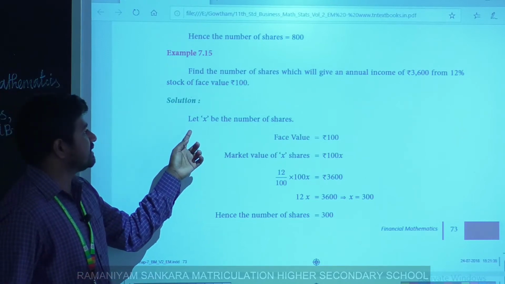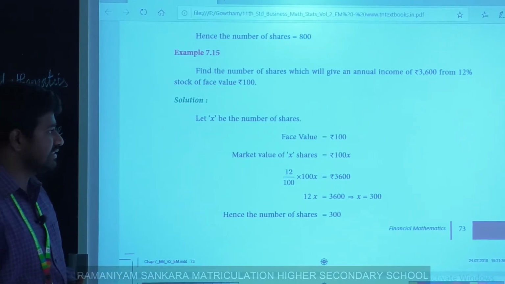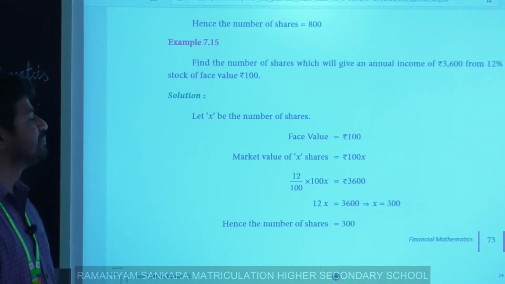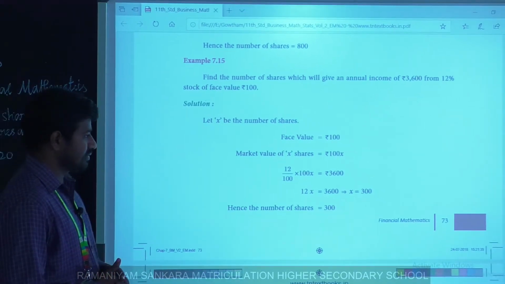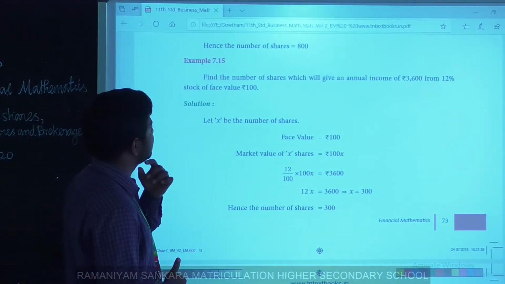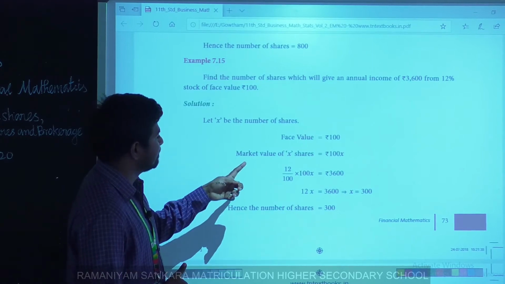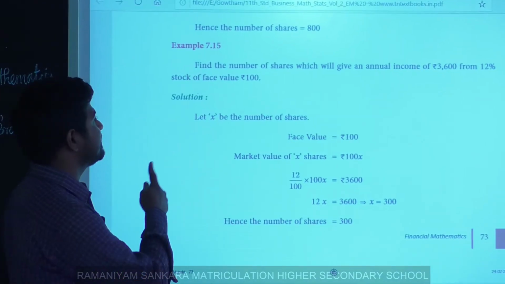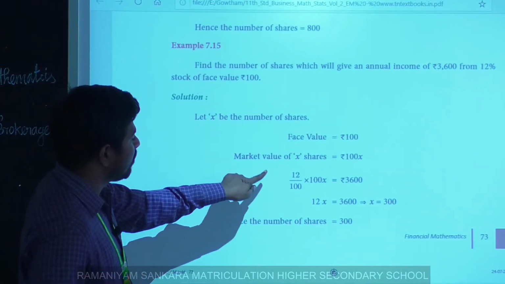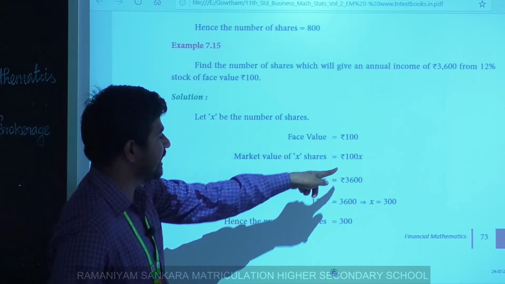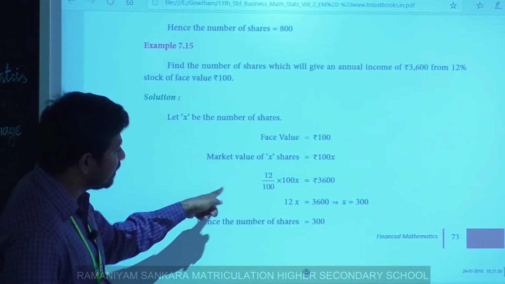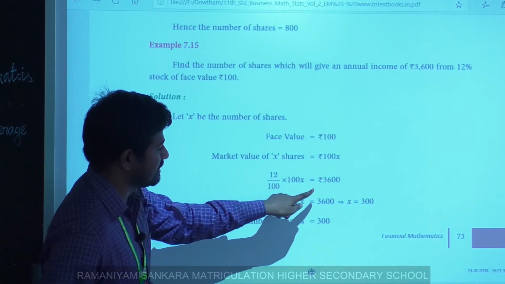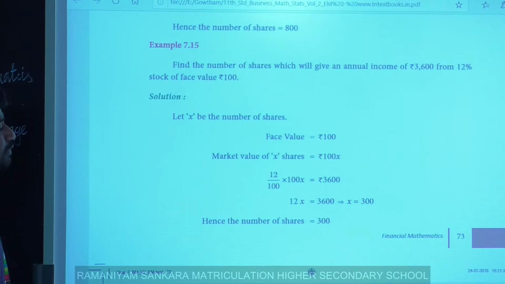Let x be the number of shares, face value 100, so market value of x shares equals 100 into x, that is 100x. So 12% of that market value of x shares equals 3,600 rupees.